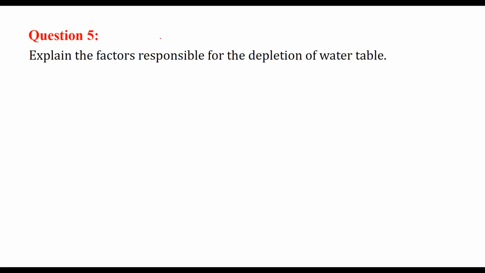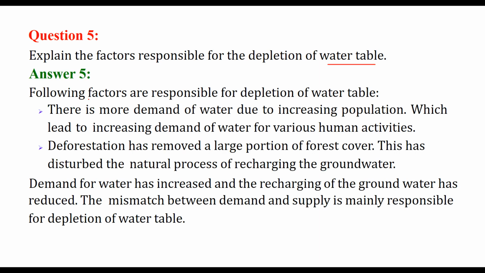Explain the factors responsible for the depletion of water table. So there are various factors. First is, if the population is on the higher side, because water is the basic resource, a basic human need. So if there is more demand of water due to increasing population, this will lead to increasing demand of water, because in all the human activities we would require water.